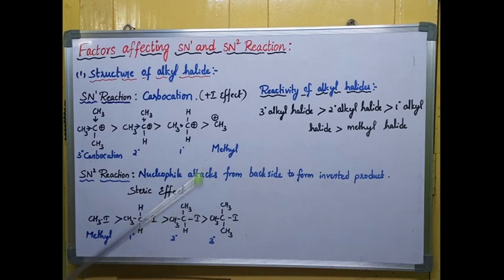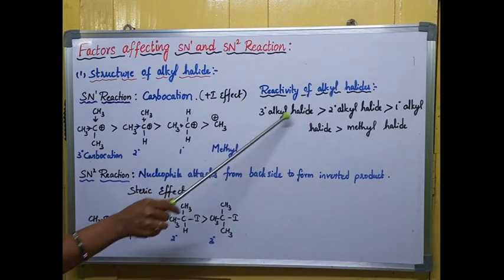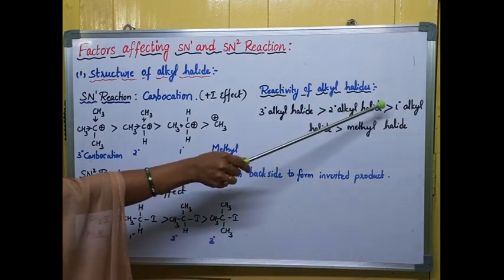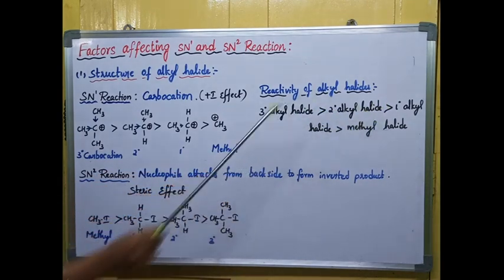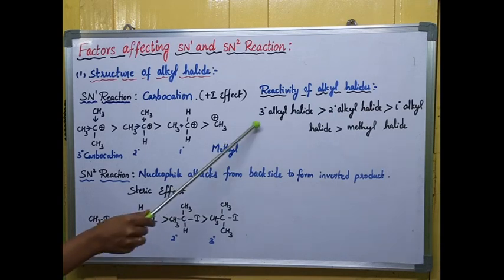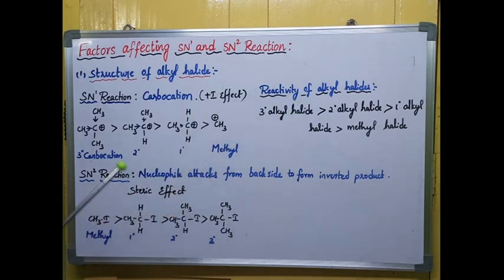readily involves in the SN1 reaction. So the reactivity order is tertiary alkyl halide greater than secondary, secondary greater than primary, primary greater than methyl. Tertiary readily involves in SN1 reactions compared to secondary and primary. So this is the main effect of alkyl halide on the SN1 reaction.